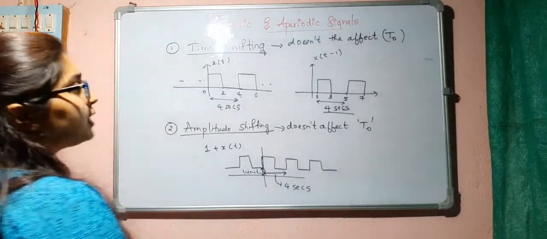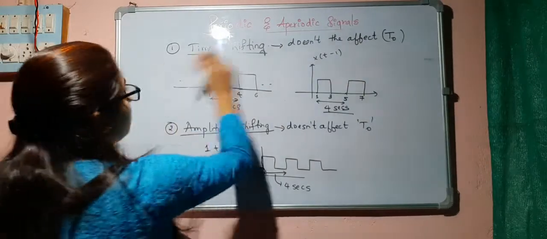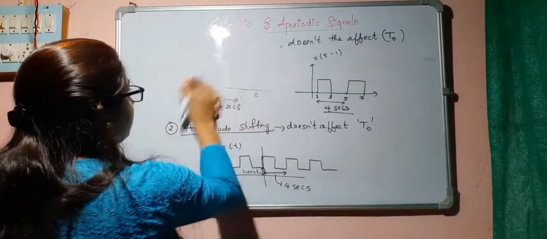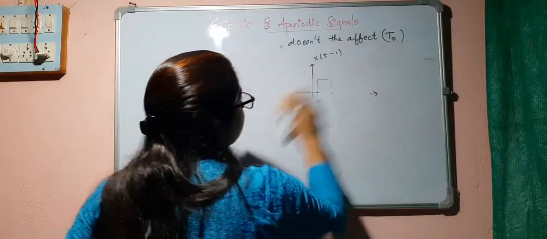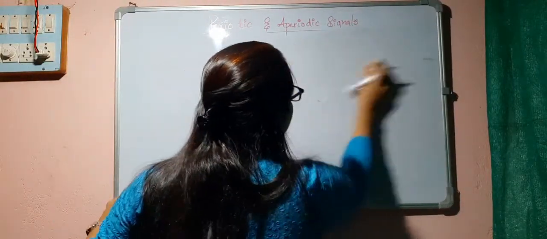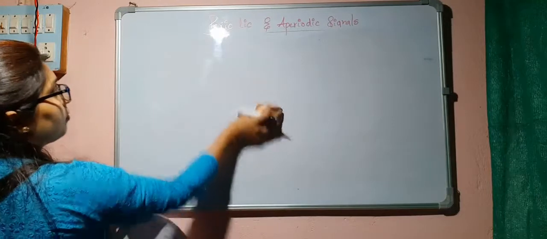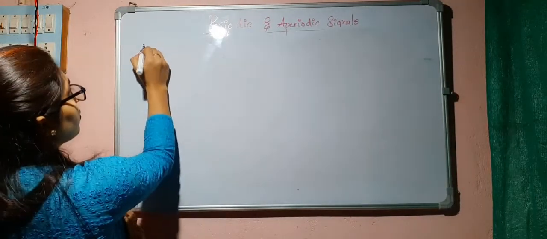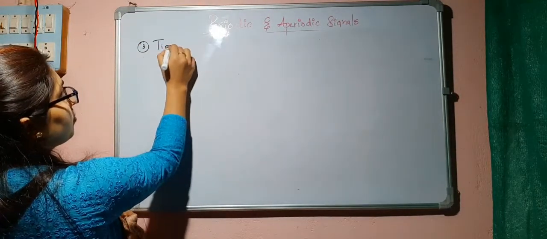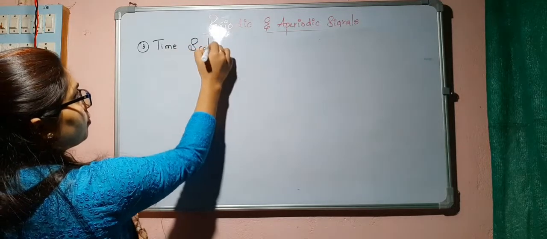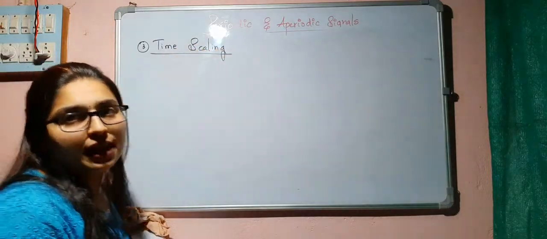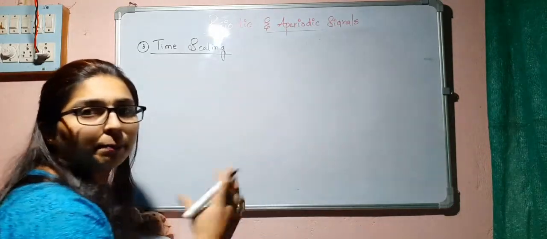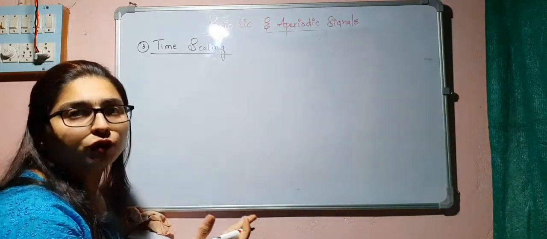Next, let us consider time scaling. You know what time scaling is? It's nothing but a compression or expansion of the signal.